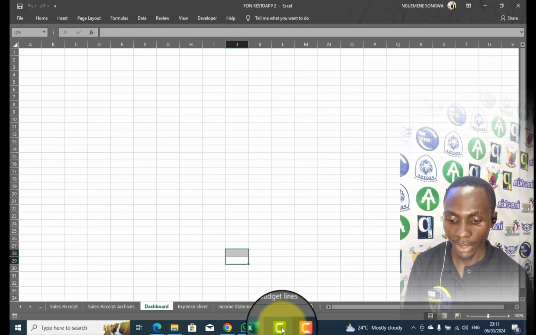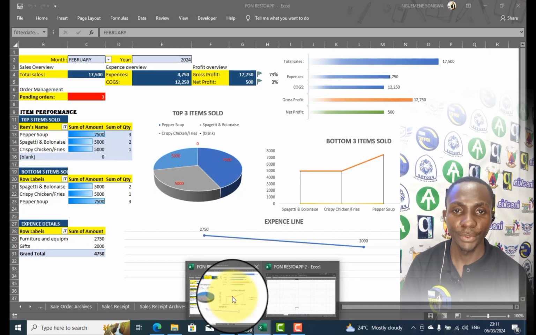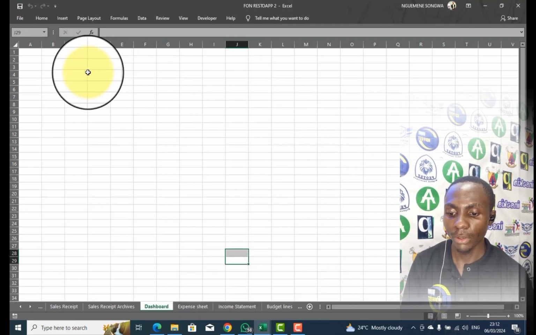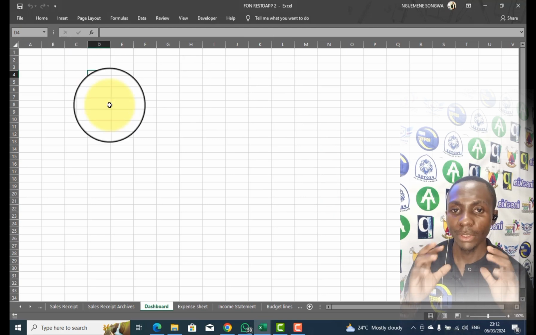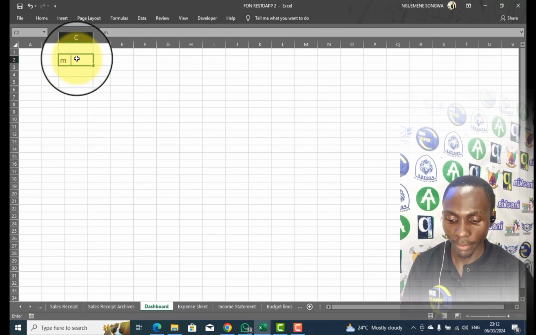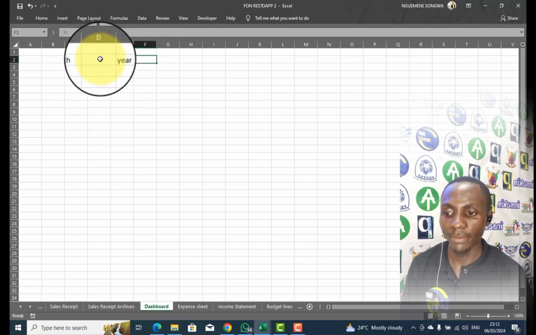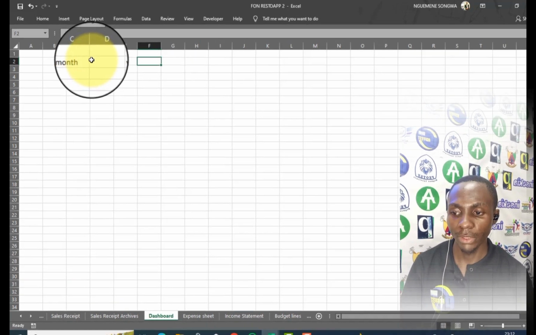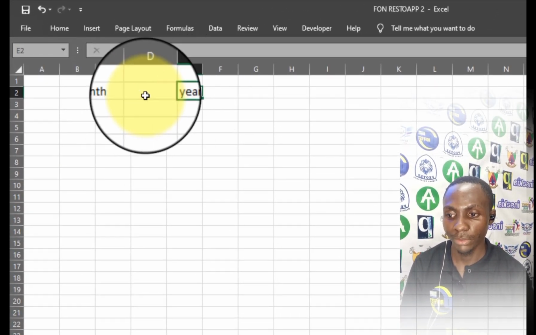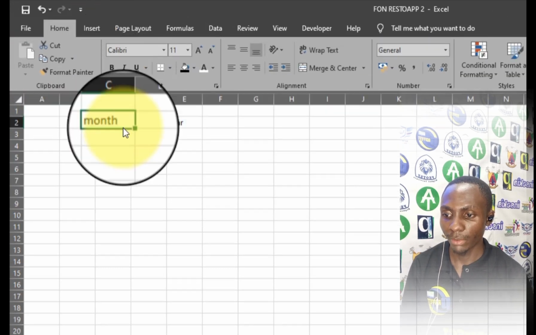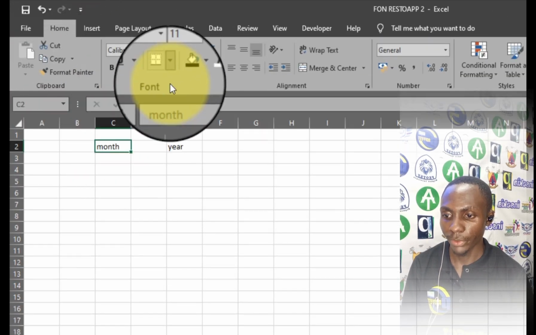So I'll get to the dashboard. I will be referring to what I've already done here. Everything in our dashboard will be based on periods, like for example, month and year, so that we can filter anything in our dashboard according to the month and the year. I'm going to put some colors.